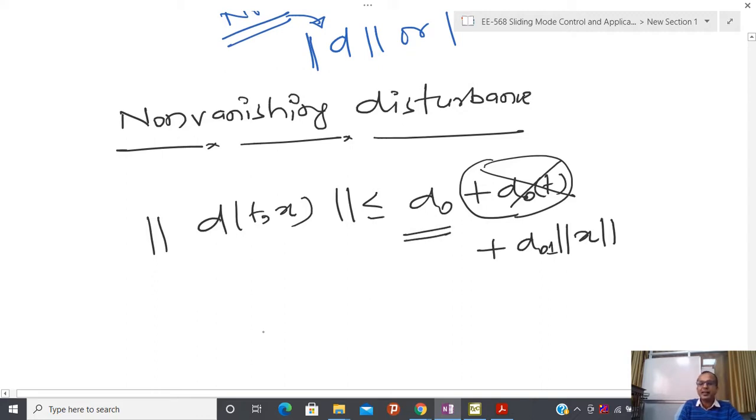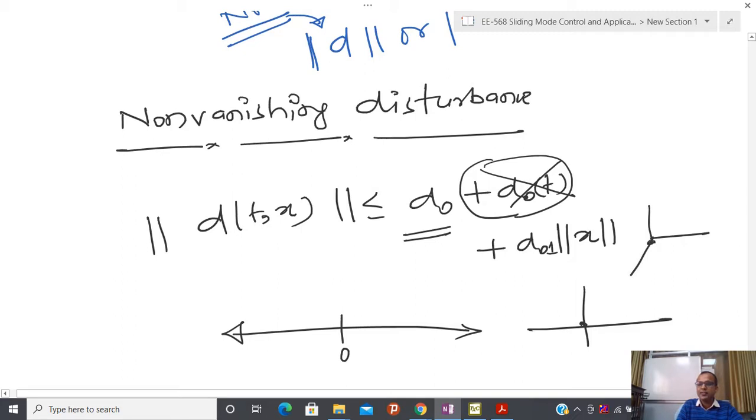It means that if I am at the equilibrium point in one dimension, and in two dimensions, suppose I am here, and in three dimensions suppose I am here, so I am assuming that the equilibrium point is 0 0 in all three dimensions, then still some disturbance is there, and that value is d0.